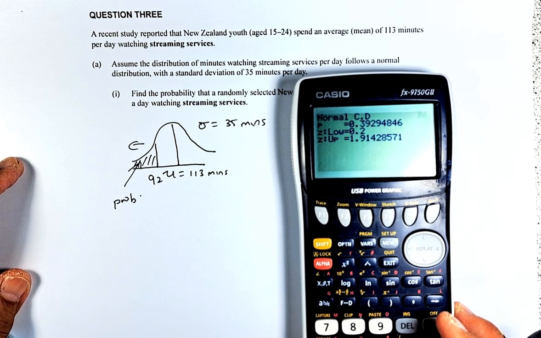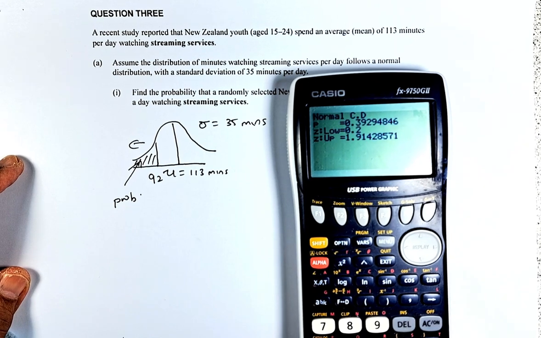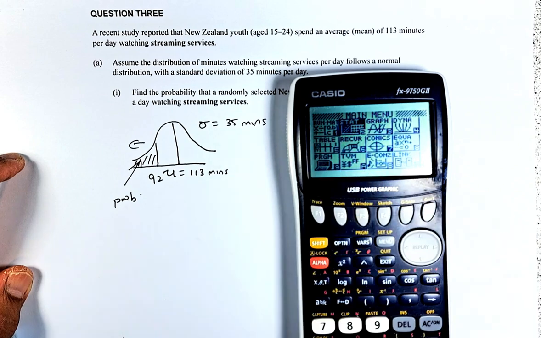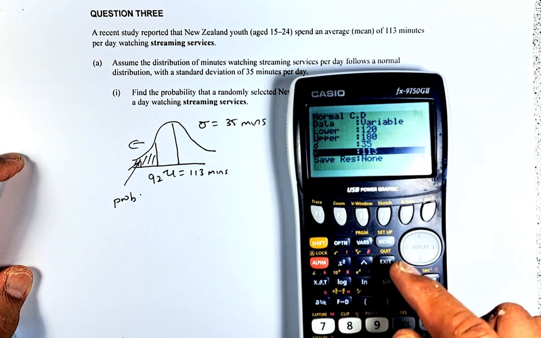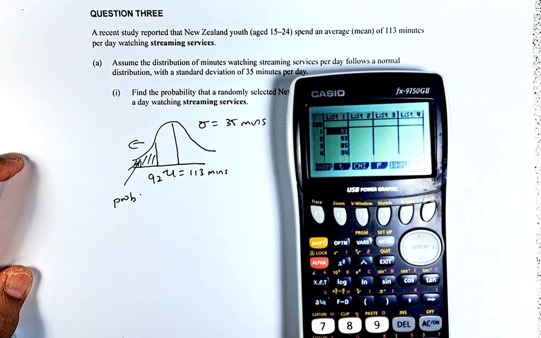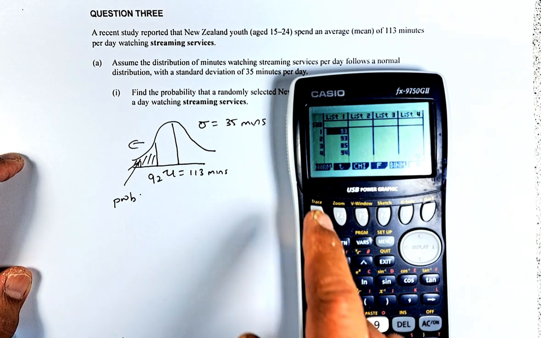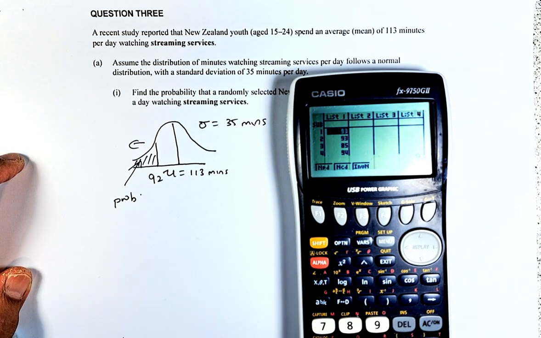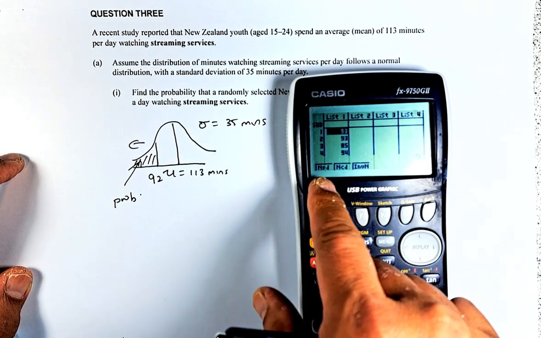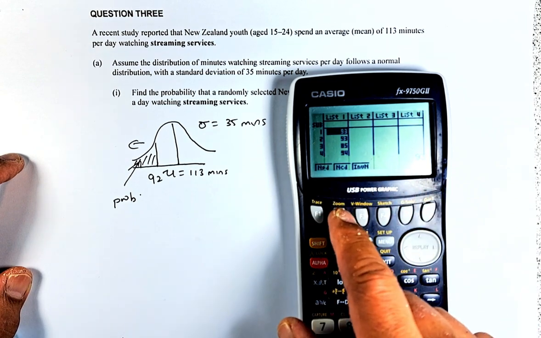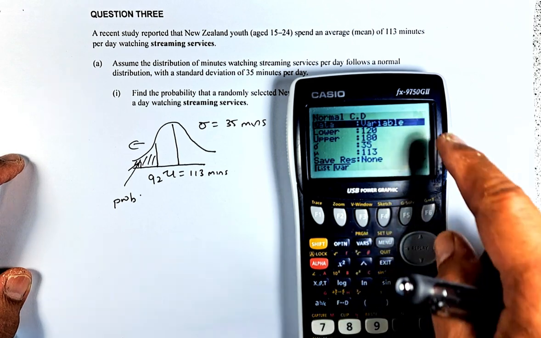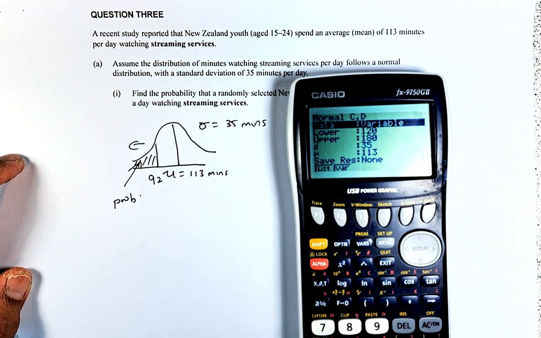What we are going to do is start by finding the number there. Go to menu, stats, and then exit. Exit again, we start from scratch. Go to distribution. For normal distribution, it is NORM, so press F1. For the normal type of question, you always have to do NCD, not NPD, but NCD, cumulative. So press F2. Now we're going to put the numbers in. Make sure you are in variable. If you are in list, you have to change to variable.